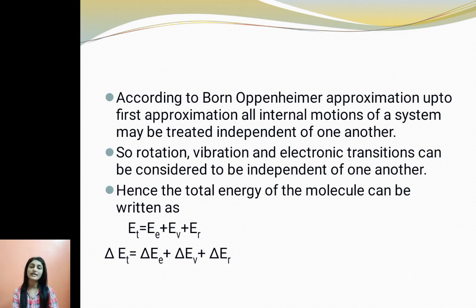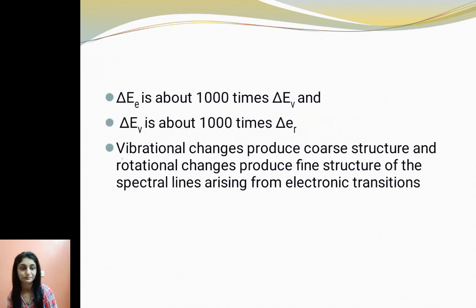Hence, the total energy is just the sum of these three energies: electronic energy plus vibrational energy plus rotational energy. In other words, the change in total energy equals the change in electronic energy plus the change in vibrational energy plus the change in rotational energy.